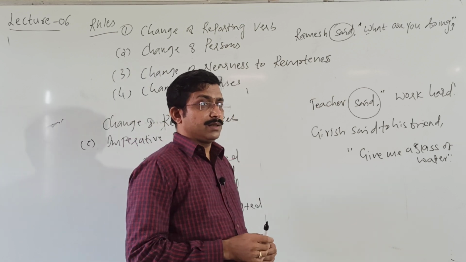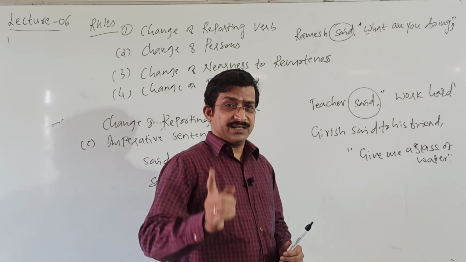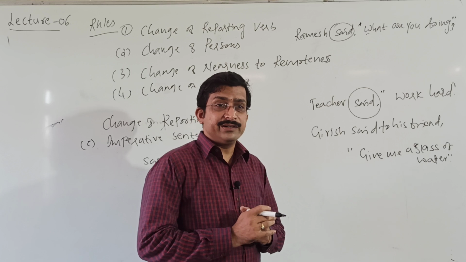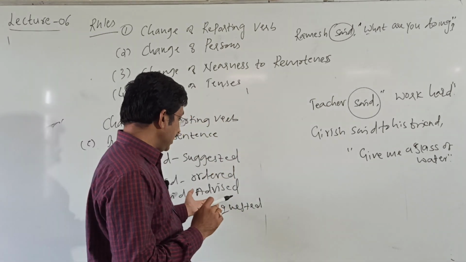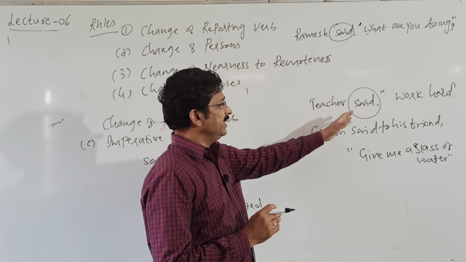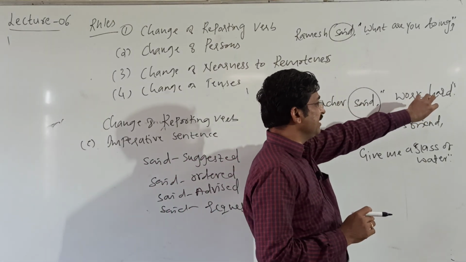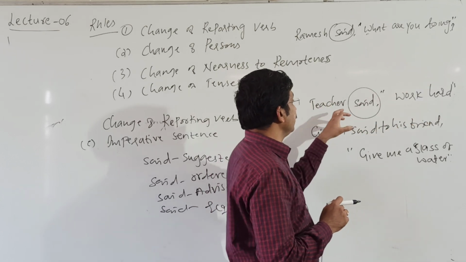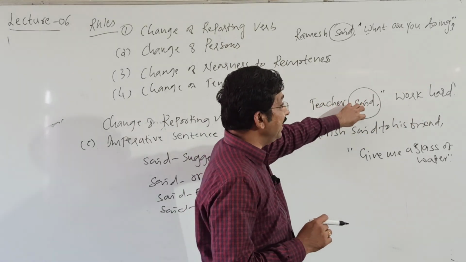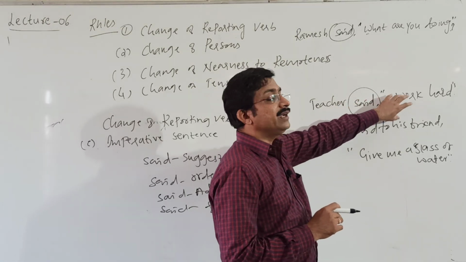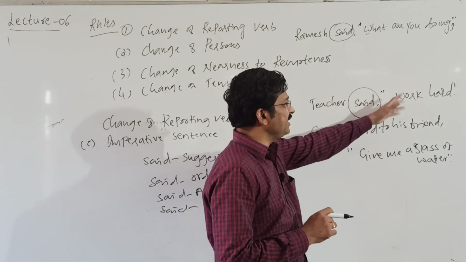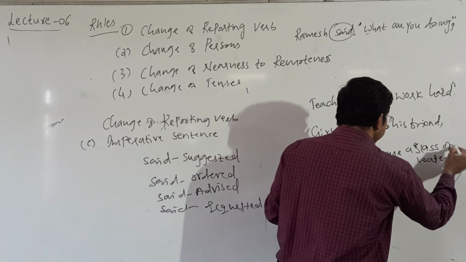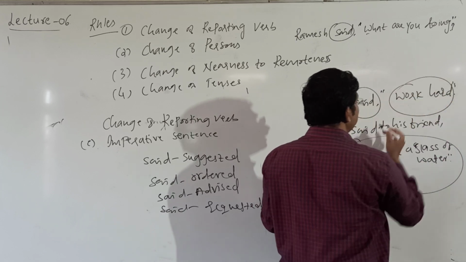A commander said to soldiers, "Start the war." So where to use requested, where to use ordered, where to use advised? It depends upon the meaning of the statement within the inverted commas. Here, the teacher advised to work hard. Remaining things we will discuss later: how to change the reporting verb depending upon the statement within the inverted commas.